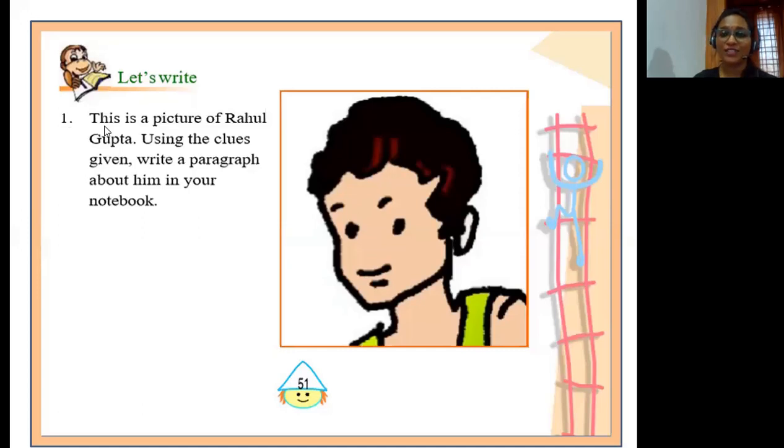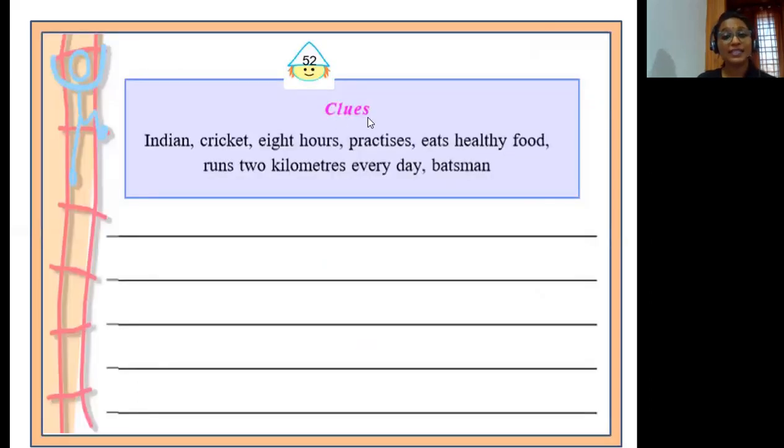Let me read out the question first, children. This is a picture of Rahul Gupta. Using the clues given, write a paragraph about him in your notebook. So this is a paragraph writing activity, children, which needs to be written in your notebook. In order to frame your sentences, you can make use of the clues that are given in page number 52. So the clues that are given here in the box are Indian, cricket, 8 hours, practices, eats healthy food, runs 2 kilometers every day, and finally batsman.